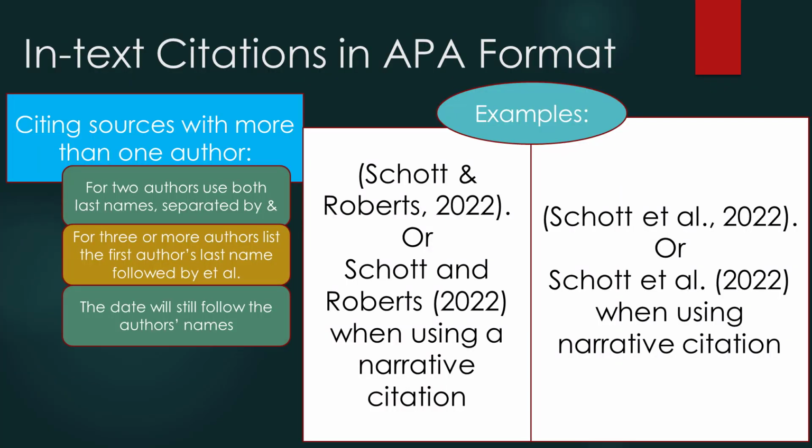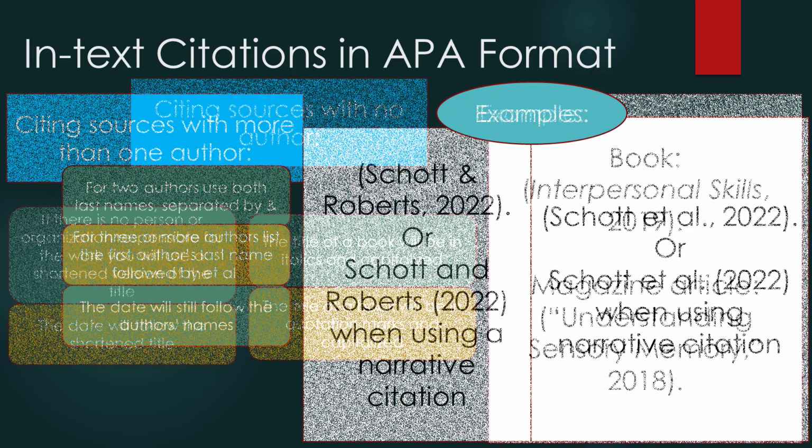Now we will finish with listing multiple authors and citations with no authors. If we have two authors, we will simply separate their last names with an ampersand. When using a narrative citation, you will use the word "and" to separate the two authors. Now, if we have more than 3 authors, list only the first author followed by et al., which just means there are more. Note that et al. ends with a period, so make sure to include it on both the parenthetical and narrative citations.